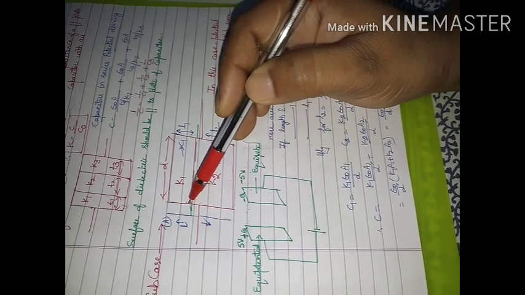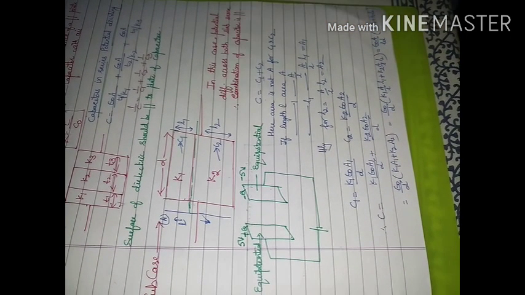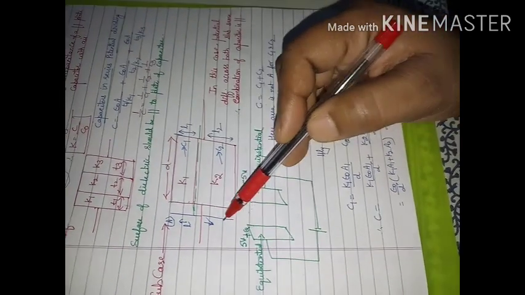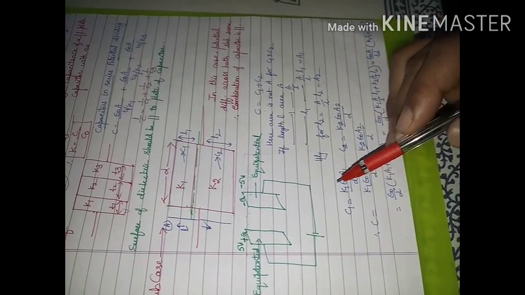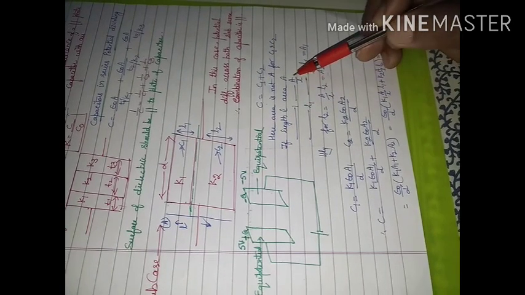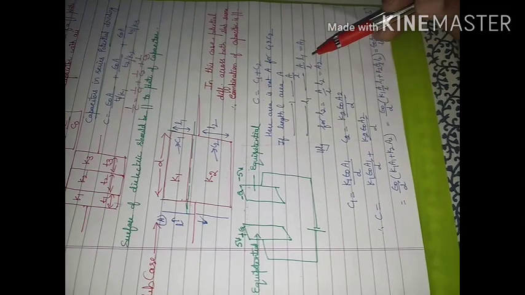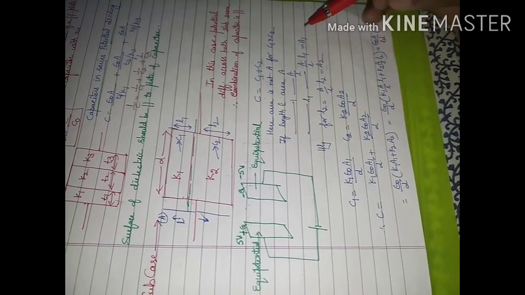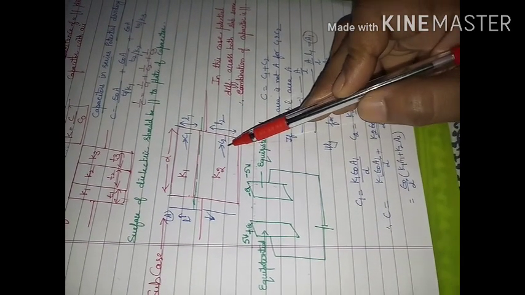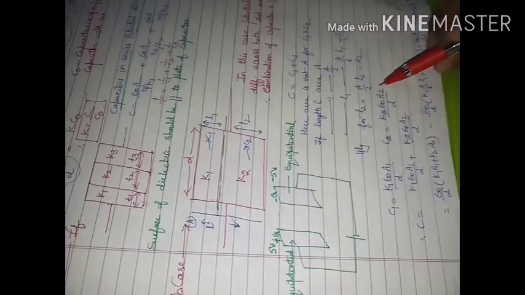Now the length is not L. For this capacitor, this length has become L1, and for this it has become L2. Corresponding to L1, how much is this area? And corresponding to L2, how much is this area? We will find it by the unitary method. If length is L, area is A. If length is L1, area will be A upon L into L1. This is the area of the first capacitor. Similarly, we will find the area of the second capacitor, that is A2, that is A L2 upon L.